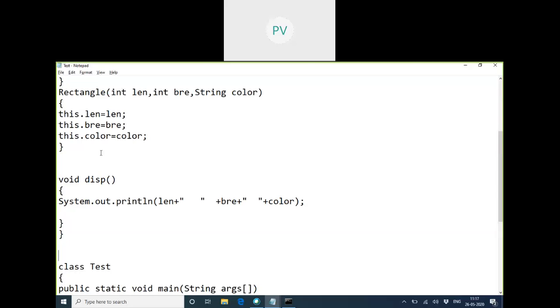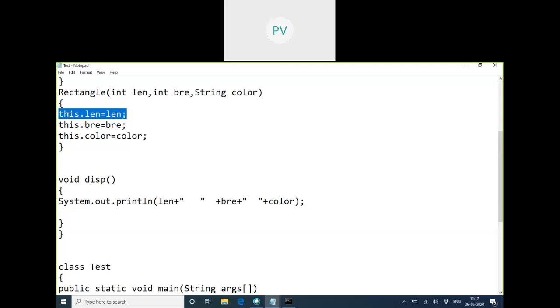Even if you fill all the values, it will accept. Even if you leave one, it will accept. For that, definitely more than one constructor should be given. If I don't write them, we can construct the object only in one way. Only if you have more than one constructor do we have a chance to create objects in more than one way. Is that clear? Any confusion?